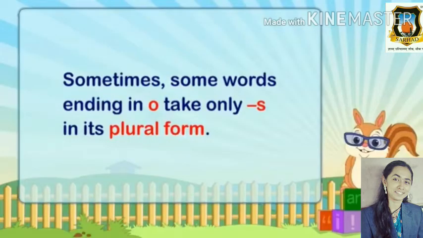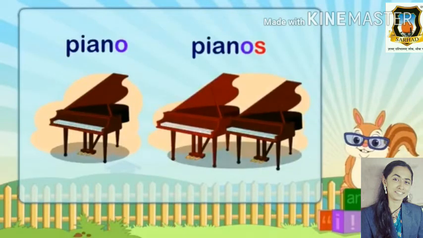Sometimes some words ending in O takes only s in its plural form like auto, autos and piano, and we are not going to add es to the plural form. We are going to just add s to this piano word.